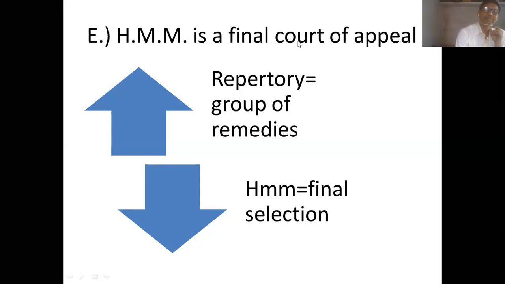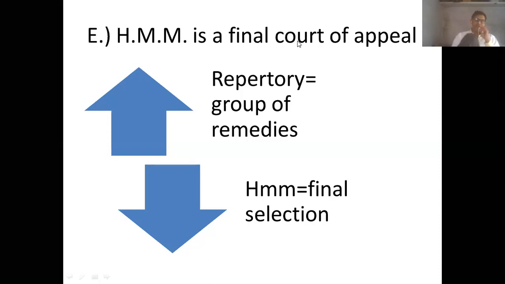Now there is a corollary: homeopathic materia medica is compared with the final court. Somebody compares it to a supreme court. There is a system of various courts.